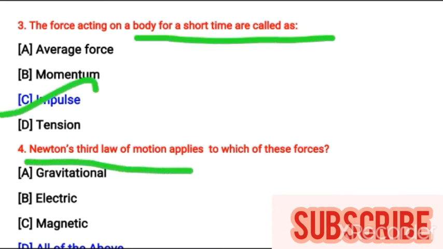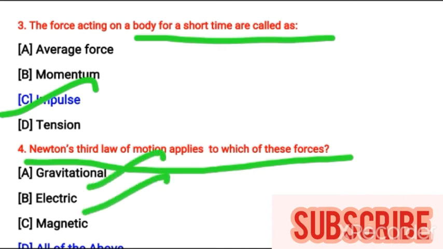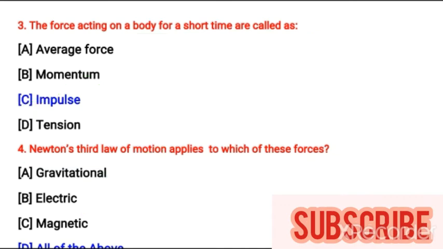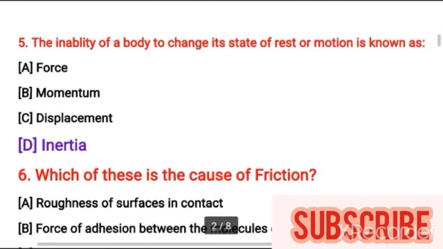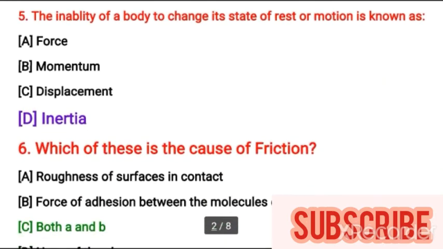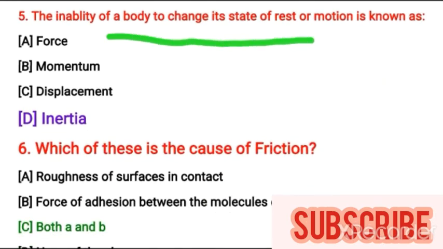Newton's third law of motion applies to which of these forces? Gravitational, electric, magnetic. It applies to all of these. So the answer is all of the above. The inability of a body to change its state of rest or motion is known as inertia.